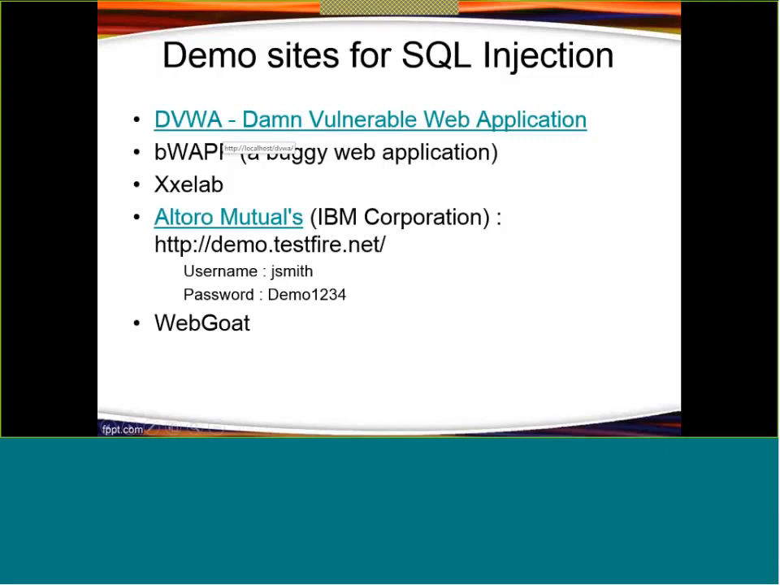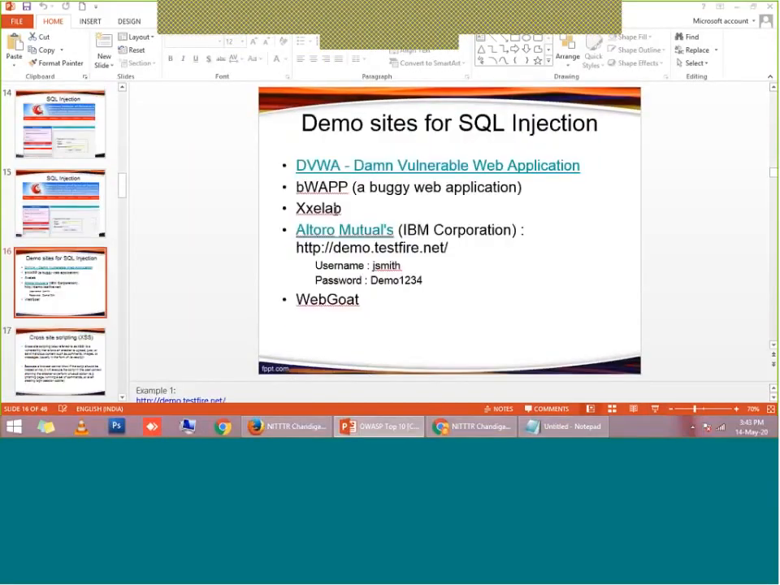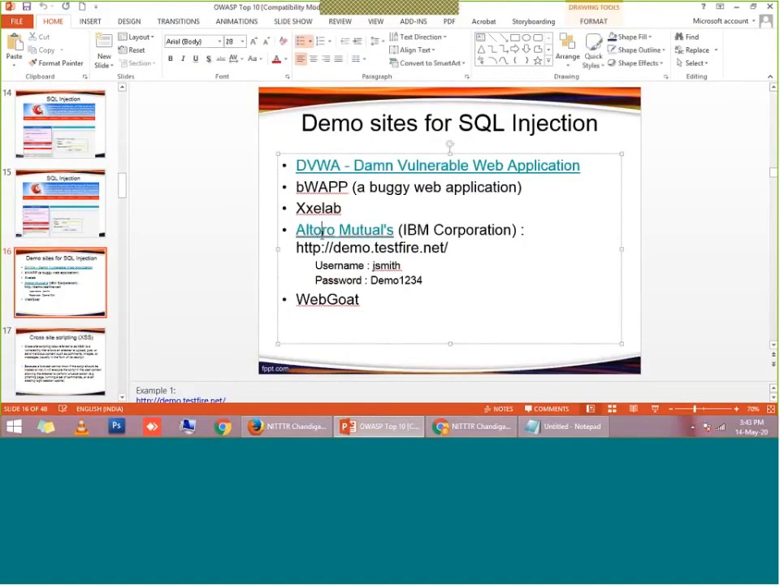Some public websites are also available, like Altoro Mutual. This website was developed by IBM Corporation only for testing, for learners, right? This is a public website, but you will not be convicted for manipulating it, because they have launched this website for this purpose only, right? So you can search Google for Altoro Mutual, right? I will show you this Altoro Mutual website.